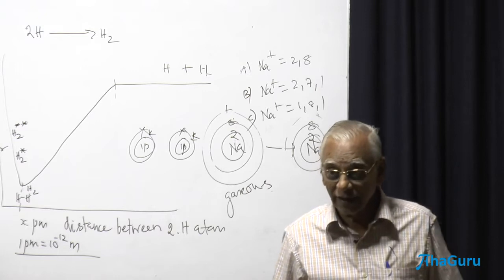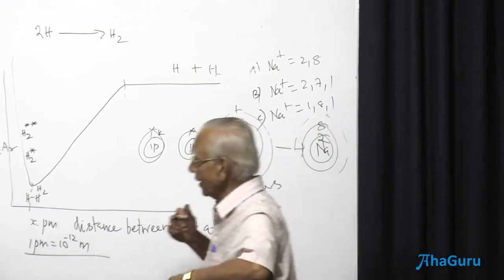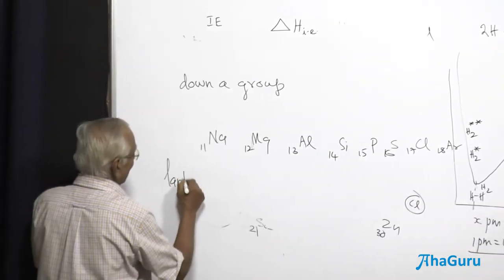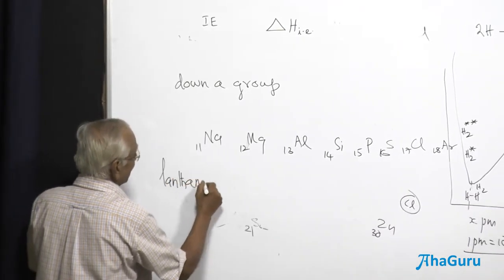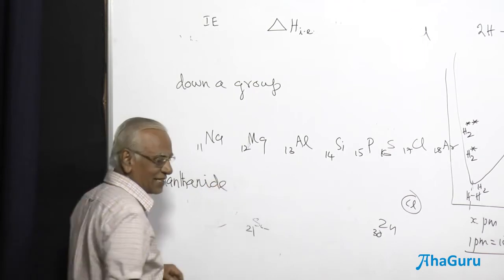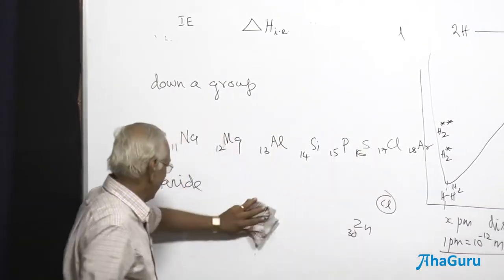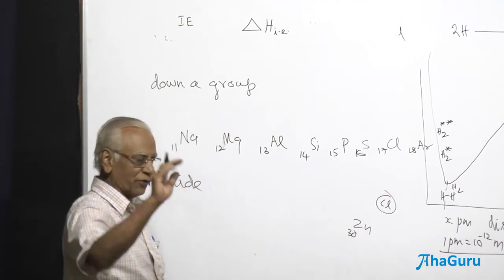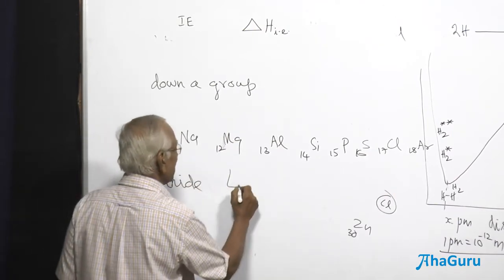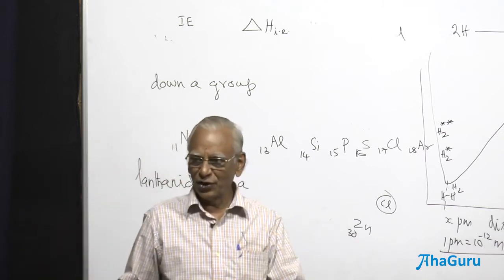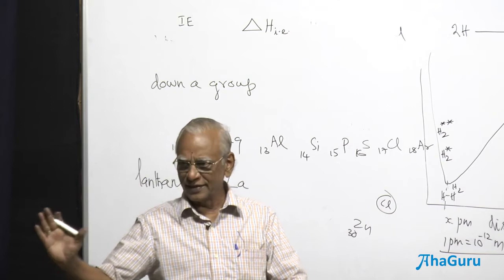Make a note of it. Lanthanide. They are also known as lanthanoids, N-O-I-D. What are lanthanides? One more question for your board examination. The elements which follow lanthanum, that is the first element in the lanthanides.